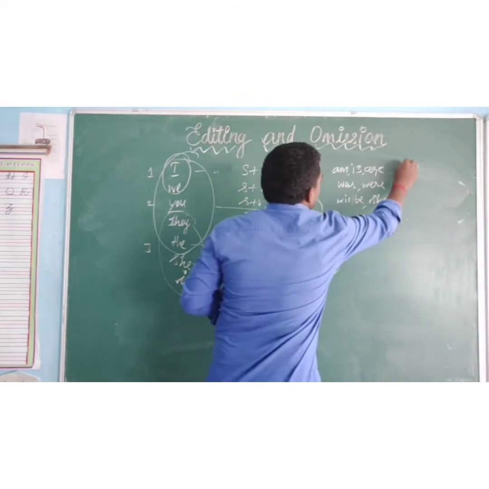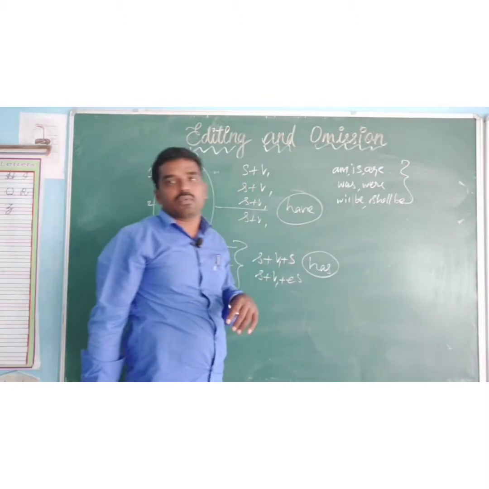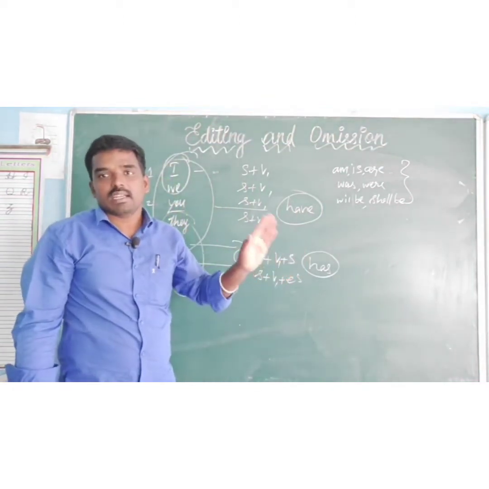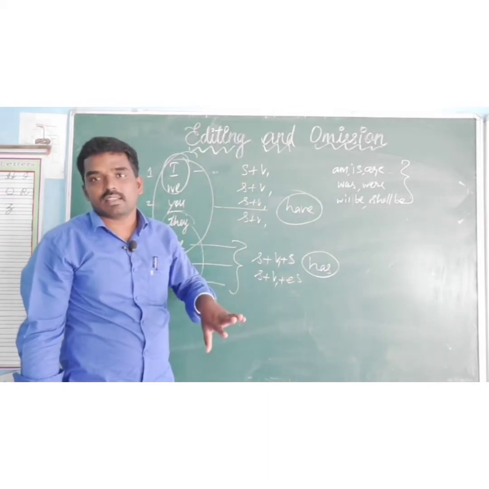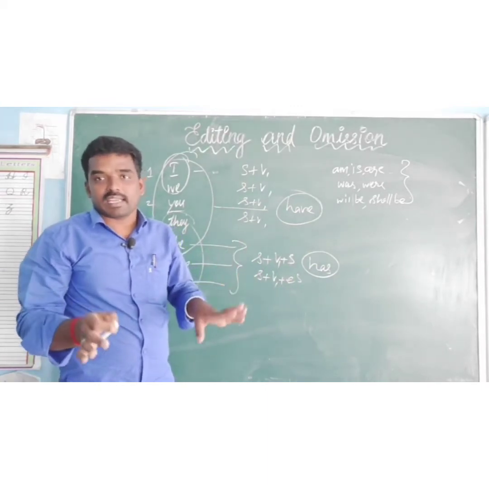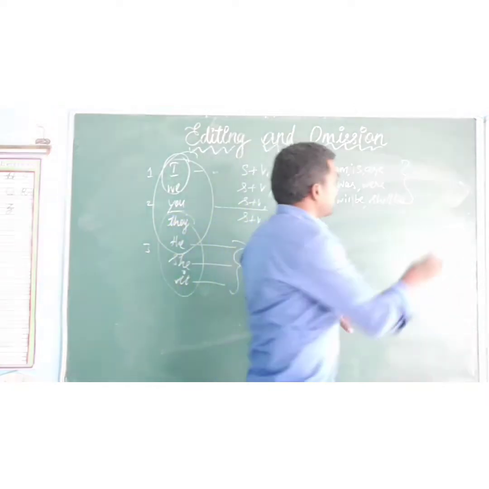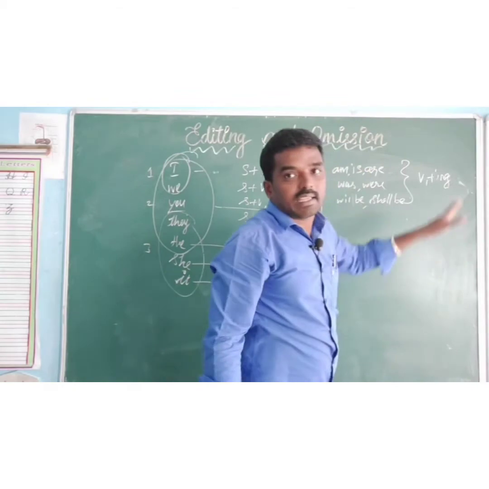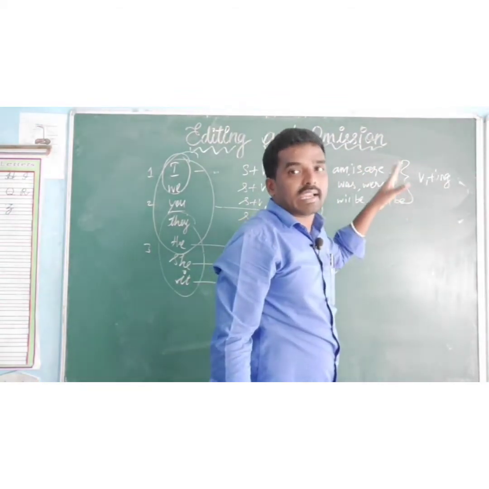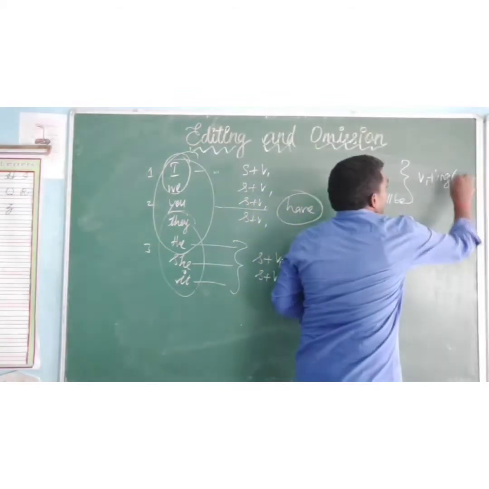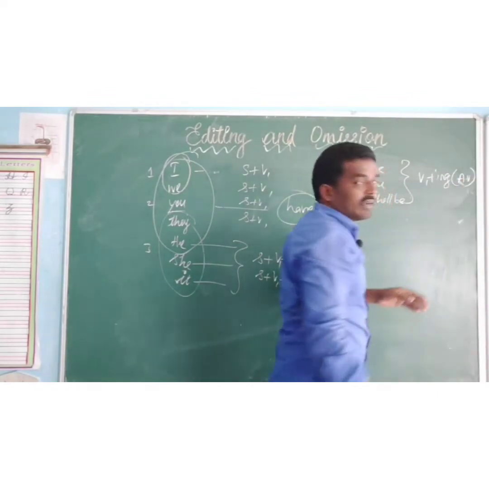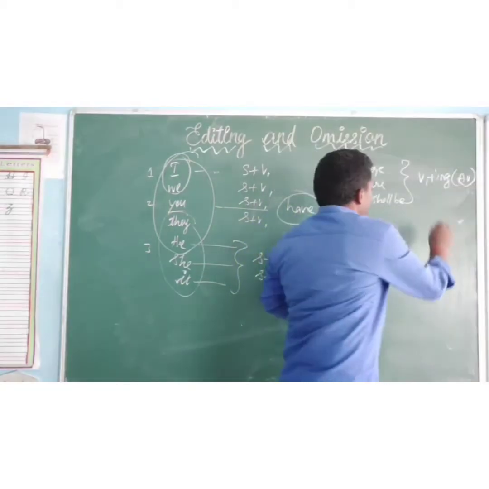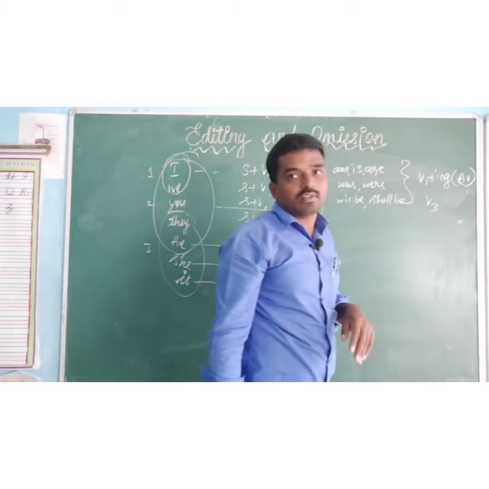If you find these words in the paragraph, then if the sentence is in active voice, you use verb 1 plus ing. If the sentence is not in active voice, meaning it is in passive voice, you use verb 3.